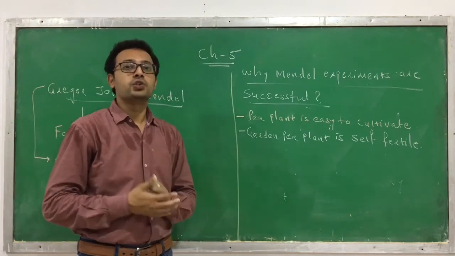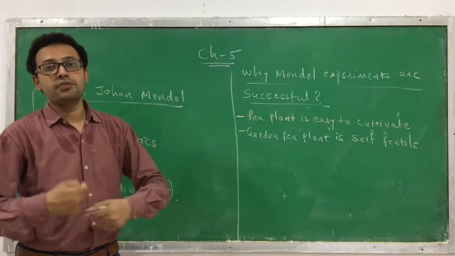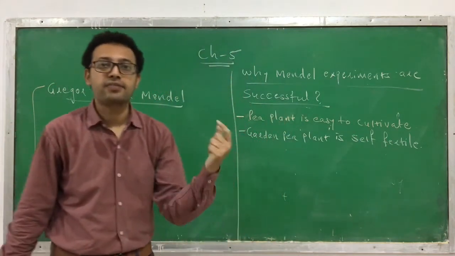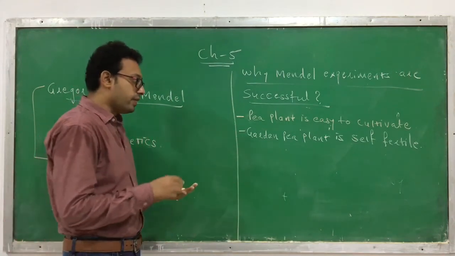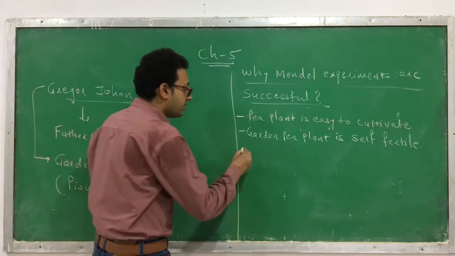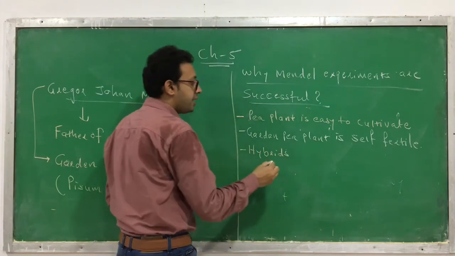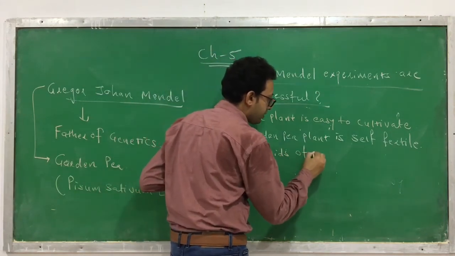Okay, you don't have to perform it. So it can generate the next generation very easily because the garden pea plant is self-fertile. Okay, what is another reason? The hybrids. We are generating the hybrids over here. The hybrids of the pea plant